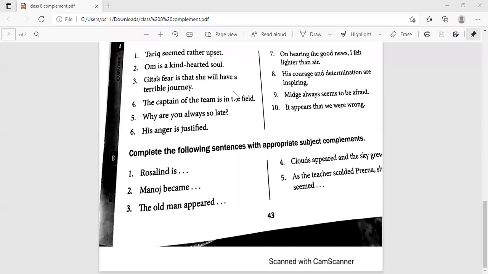Next is the new house looked. How did it look? Yes, well kept. The new house looked expensive. The new house looked well built, isn't it? Yes, well maintained and taken care of. Anything you can write over here.